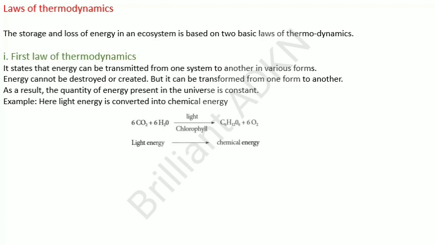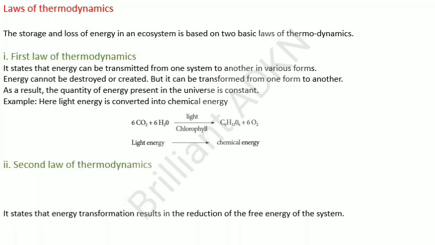See, in this equation, you can see light energy is converted into chemical energy, that is 6 CO2, carbon dioxide, plus 6 H2O, that is water. With the help of light as well as chlorophyll, it is converted into chemical energy, that is C6H12O6, glucose, and 6 O2, oxygen, is given out.